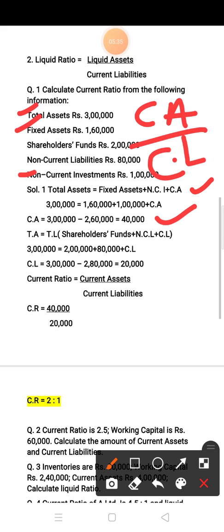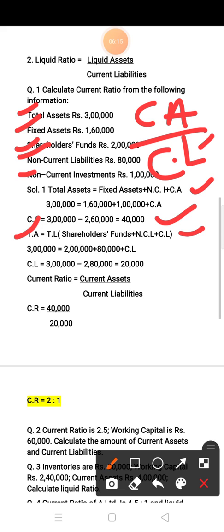After that you have to find out the current liability. Now for current liability, here it is given shareholder fund, it means equity, and non current liability. Now you have to apply the formula: total liability is equal to shareholder fund plus non current liability plus current liability. But in this question total liability is not given, so total liability you have to take equal to the total asset. This you have already learned in 11th standard. Asset is equal to liability. So total asset is equal to total liability, and total liability value is 3 lakhs.